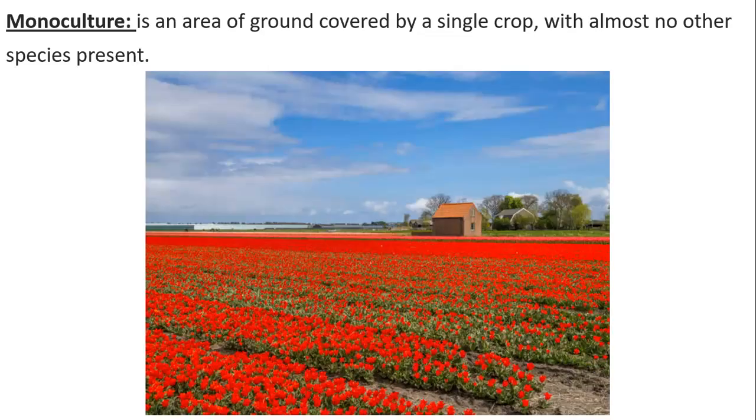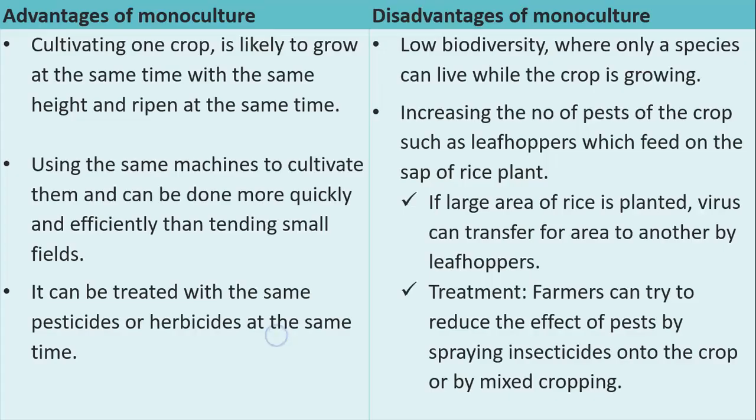But doesn't it have a downside? Of course it does. So let's go through this. What's monoculture again? It is an area of ground covered by one single crop, with almost no other species present, from plants, of course. So we have advantages for monoculturing and disadvantages for monoculturing. Let's look at the advantages.